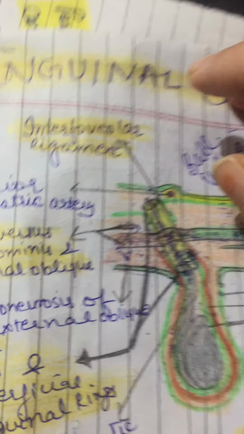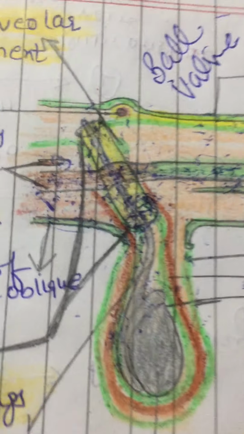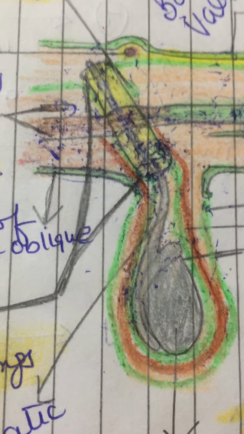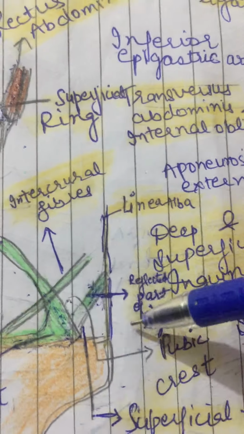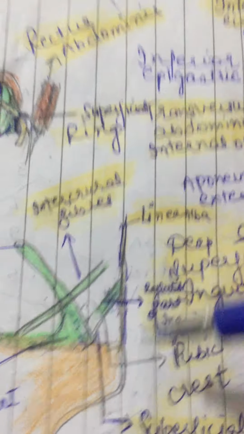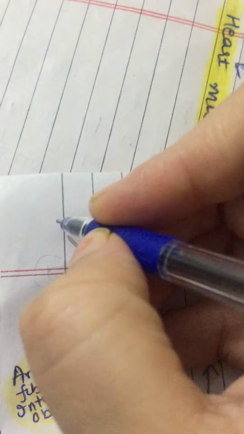Direct hernia is when the hernial sac enters the canal through the inguinal triangle of Hesselbach. It normally occurs in elderly patients due to muscle weakness. So Hesselbach's triangle, if we draw, come to this side, this is linea alba, right? Medially we have rectus abdominis, right? This is rectus abdominis muscle. Let me draw this rectus abdominis muscle.